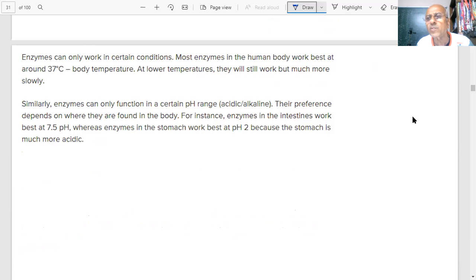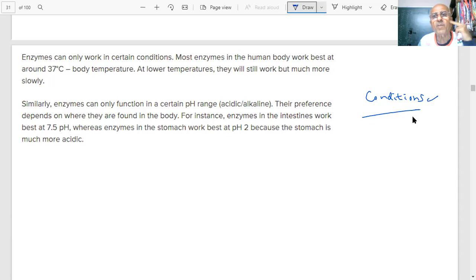What are the conditions? Students, chemistry is full of conditions. Every reaction has a condition: temperature, pressure, catalyst, or otherwise it doesn't happen. They will work under certain conditions.